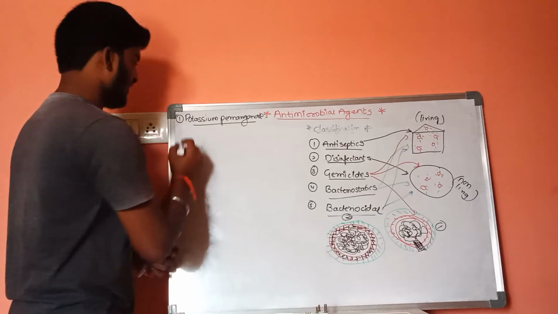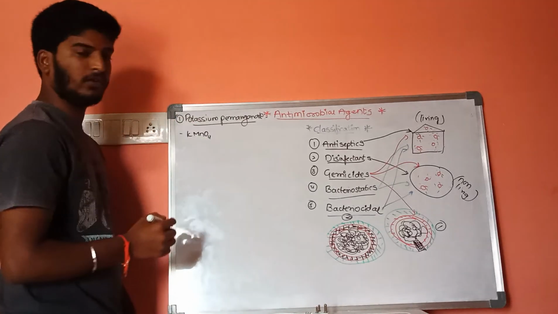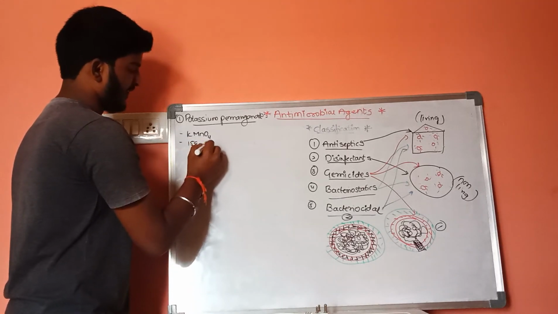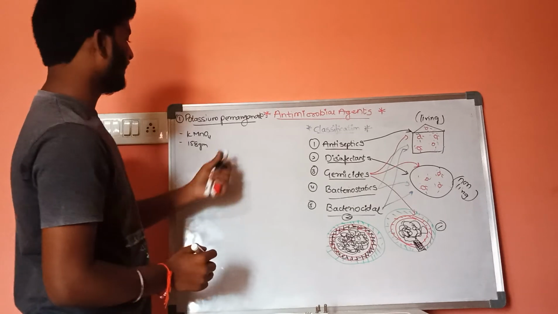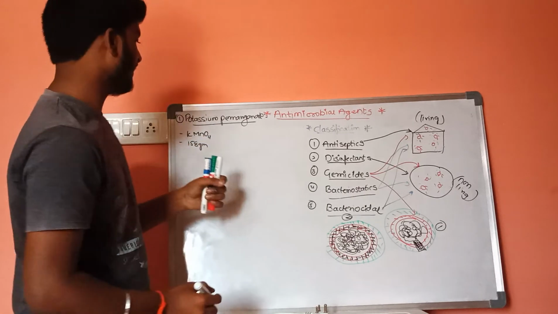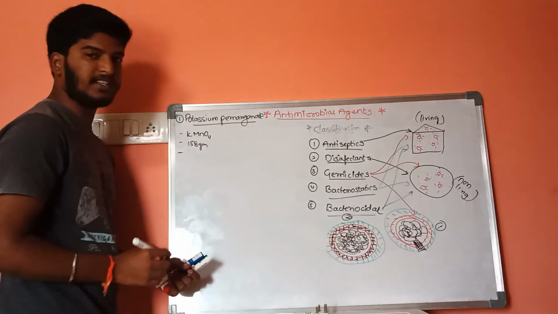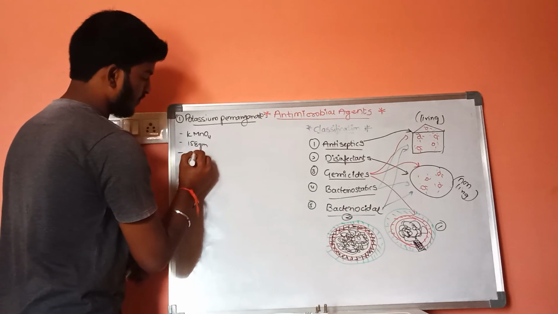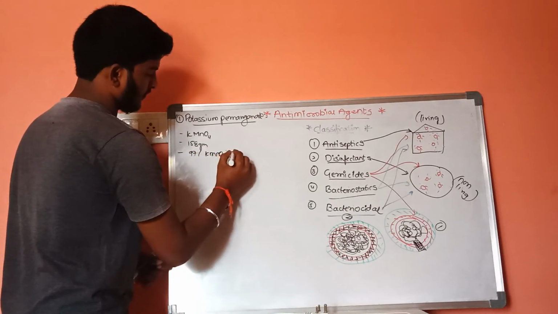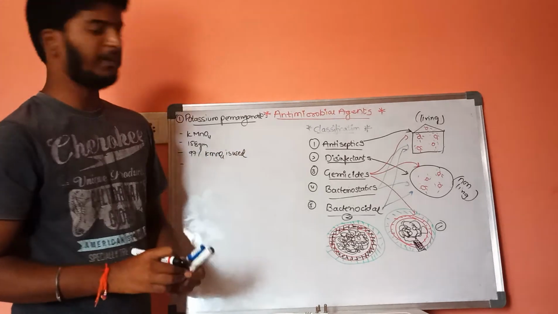The molecular formula is KMnO4 and the weight is 158 grams, and it is water soluble, pink in color, and odorless. And if we discuss the strength, 97% of KMnO4 will be used.